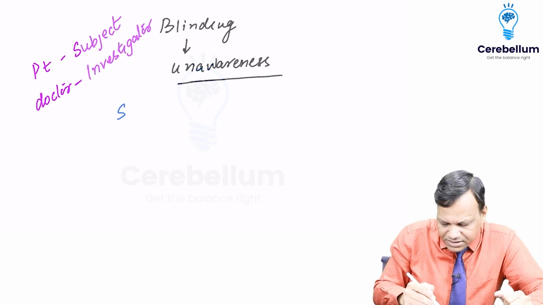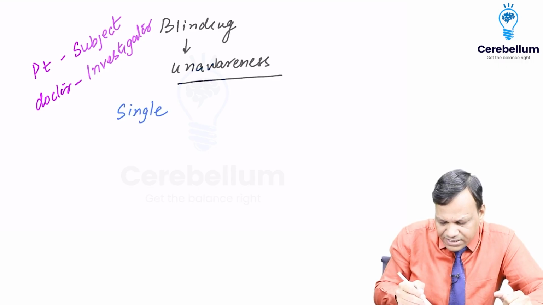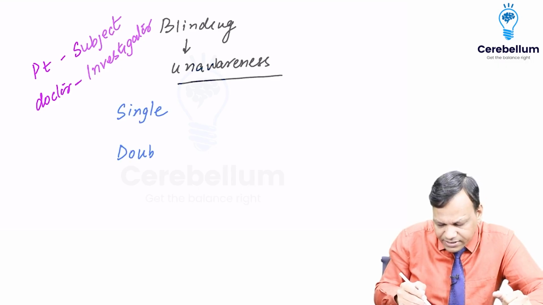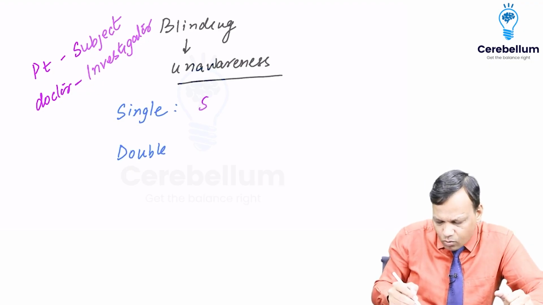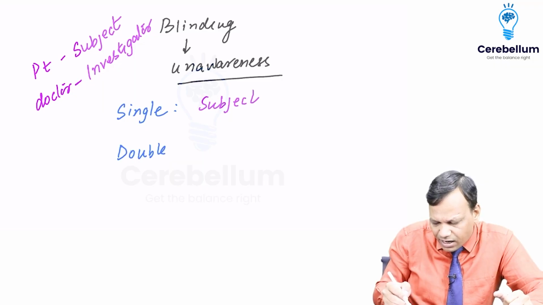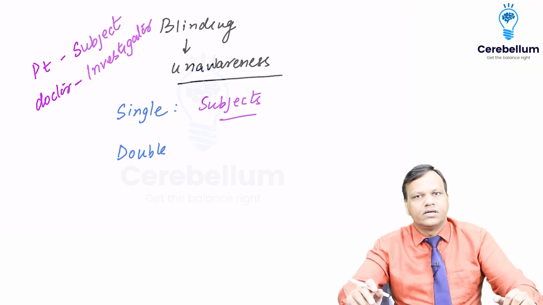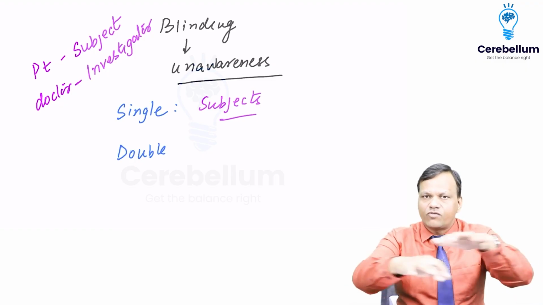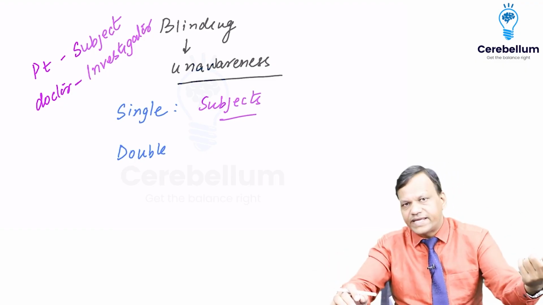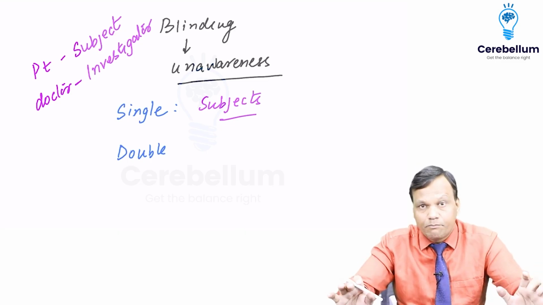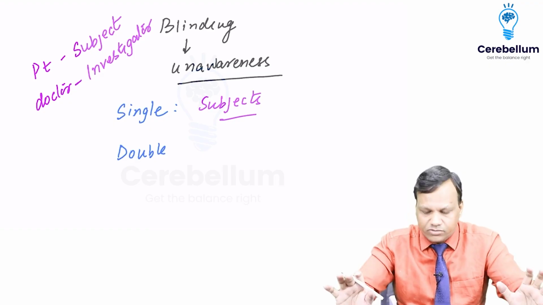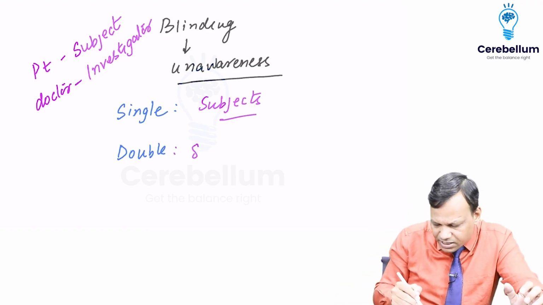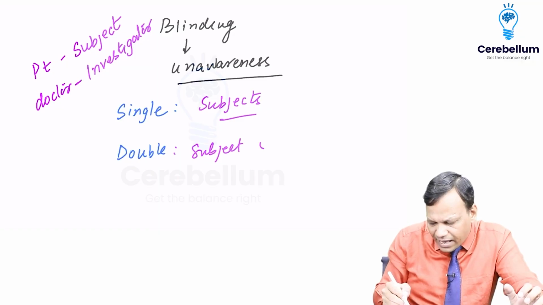One is known as single blind and second is known as double blind studies. Now what happens in a single blind study is only the subjects are unaware of the treatment. That means we are giving to 20, but none of those 20 know who is getting a drug, who is getting a placebo. But the investigator knows who is getting placebo, who is getting the drug. Okay. Whereas in double blind studies, both the subject as well as investigator are blind.